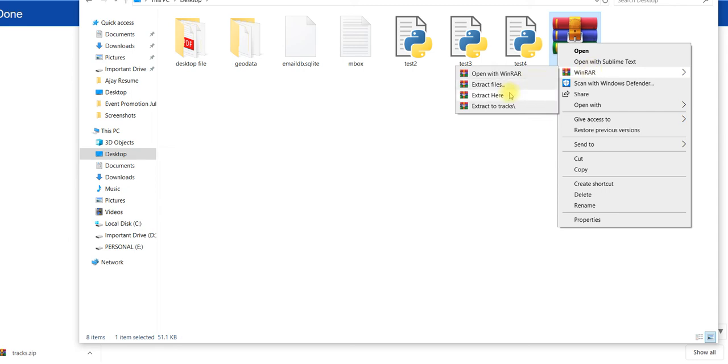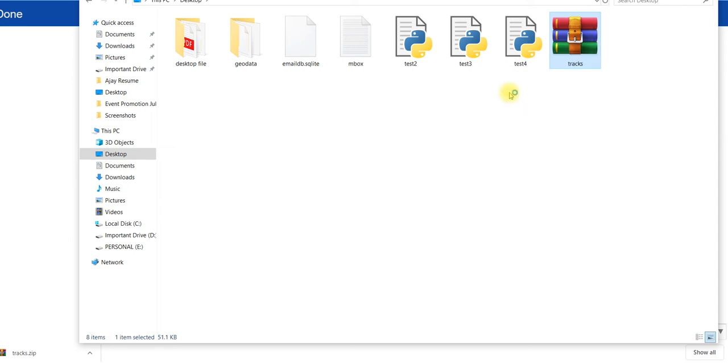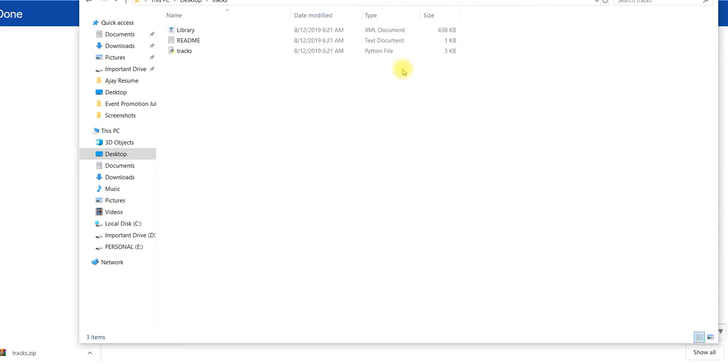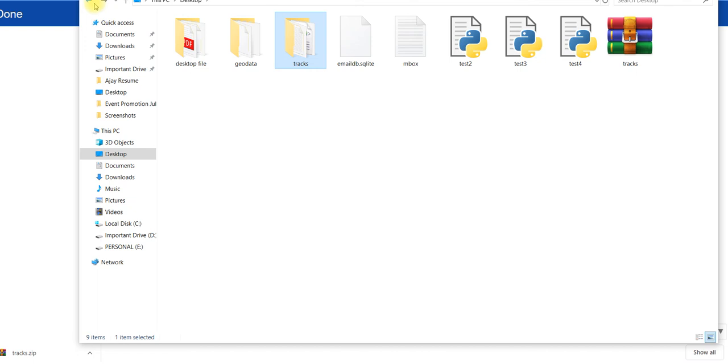You can download this extractor. If you are also facing a problem downloading this, then you can text me and I will provide a tutorial on it. And this is under the tracks. So I just want to cut it and put it in the desktop directory, as I have already saved the code on the desktop itself.